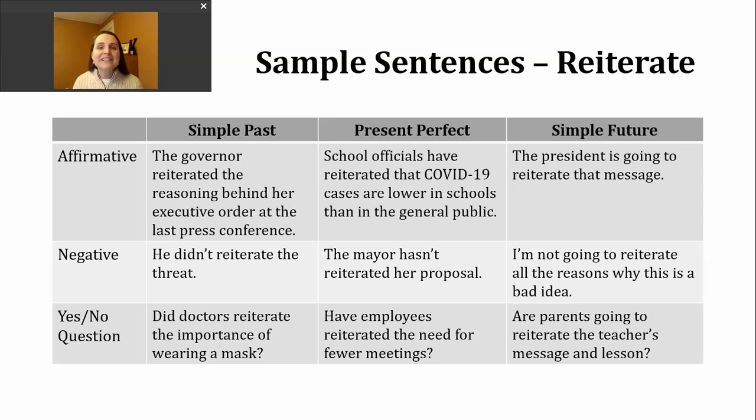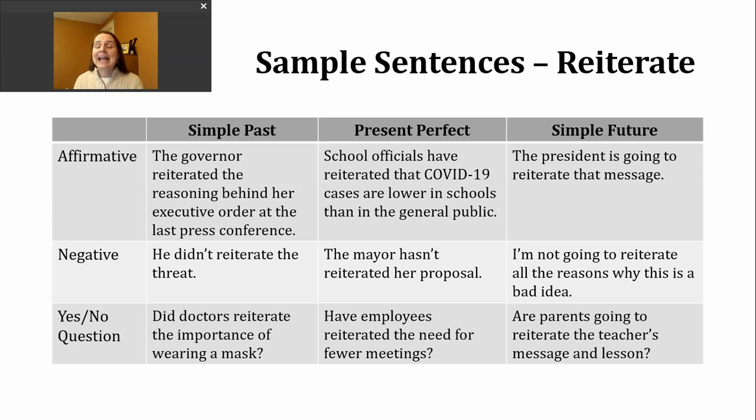So I wanted to look at this sample sentence first to point out we have a time signal here, at the last press conference. That's something that's important about using the simple past tense. We need to have either a stated or implied definite point in the past when we're using the simple past tense. And that will matter when we look at the present perfect in a moment.